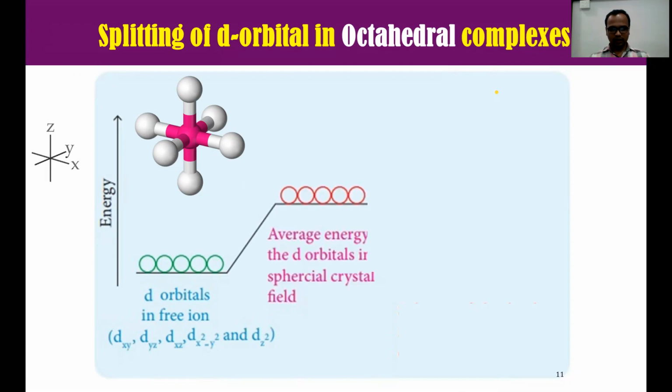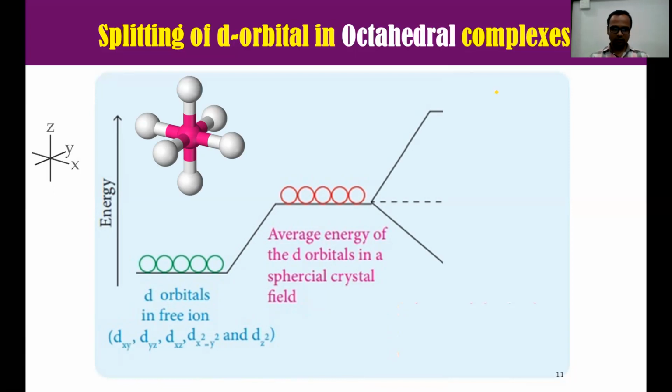Due to the approaching ligands, what will happen? There will be an increase in energy. See carefully. The average energy of d orbitals in a spherical crystal field means now ligands are approaching. Due to the approaching ligands, the energy of those d orbitals increases. And due to that, there will be splitting of the d orbitals.